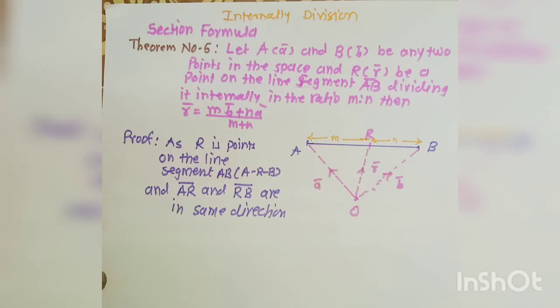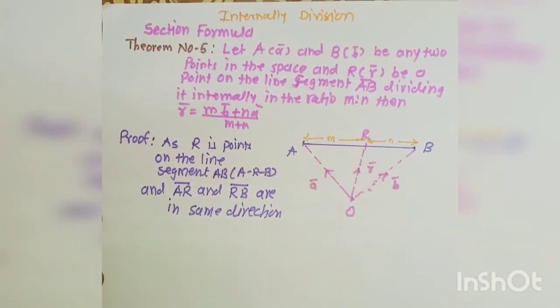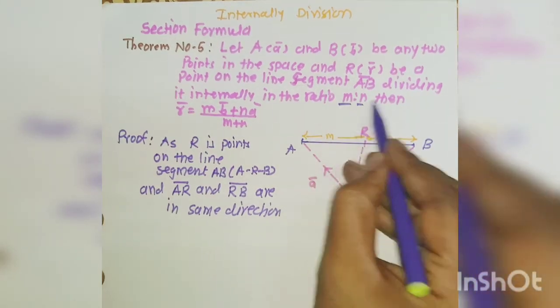Theorem number 5 statement is: let A (position vector a bar) and B (position vector b bar) be any two points in a space, and R (position vector r bar) be the point on the line segment AB dividing internally in the ratio m:n.